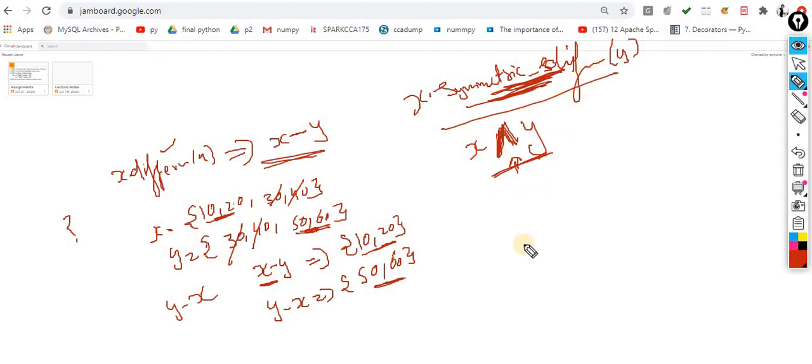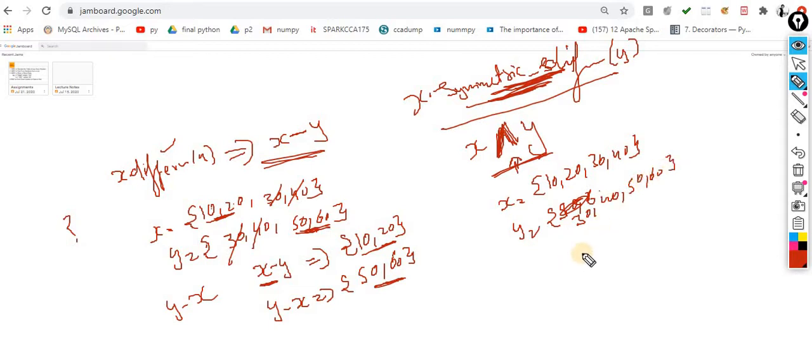Now the question is, sir, what output will I get? In the same case, I am writing again x is 10, 20, 30, 40, and y is, sorry, 30, 40, 50, 60. So now understand this concept. I am writing the symmetric difference, so x cap y.